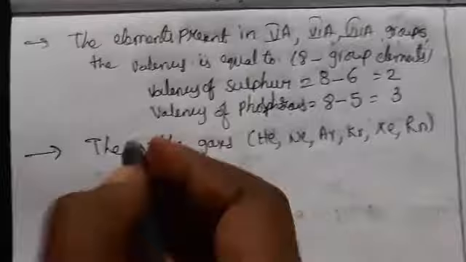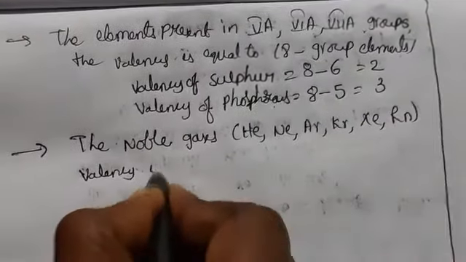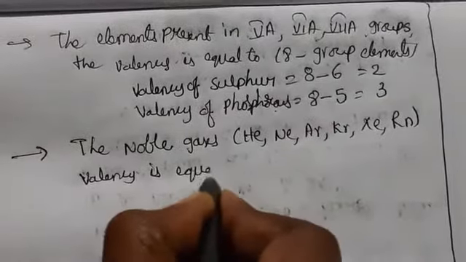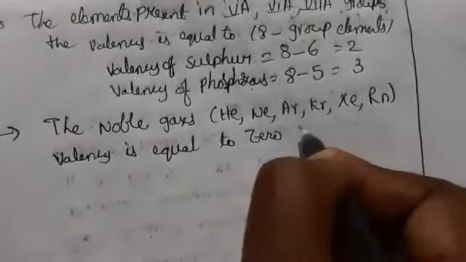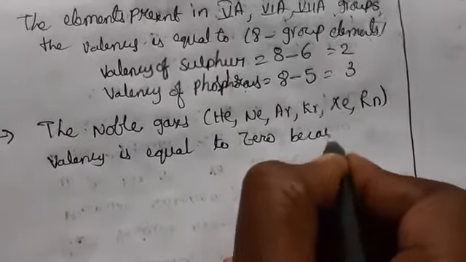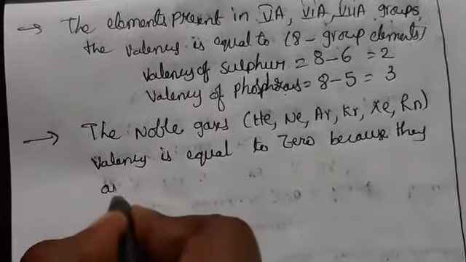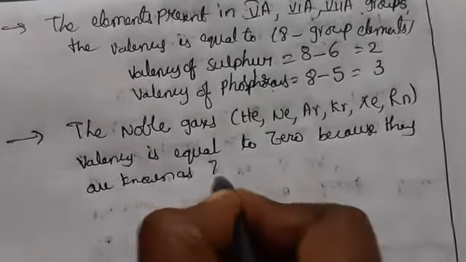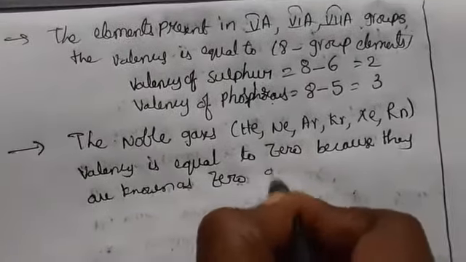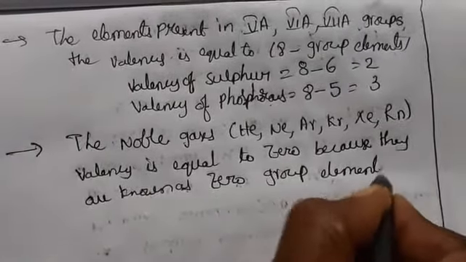Here the valency is equal to 0, because they are known as zero group elements.